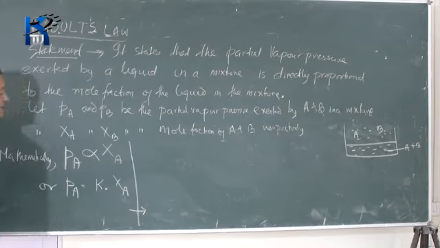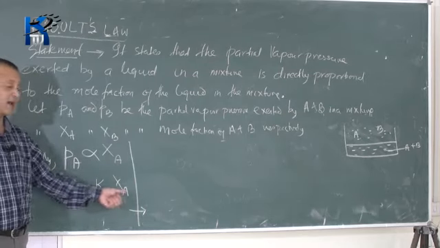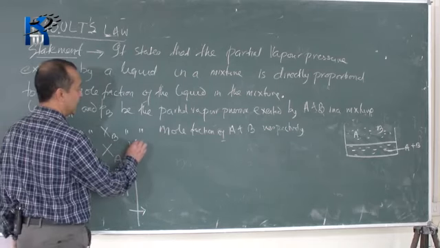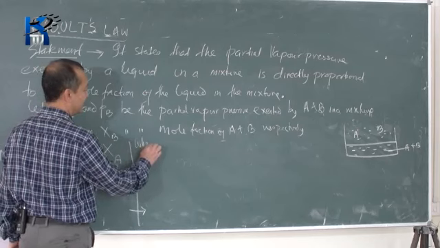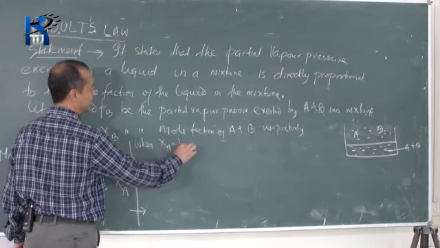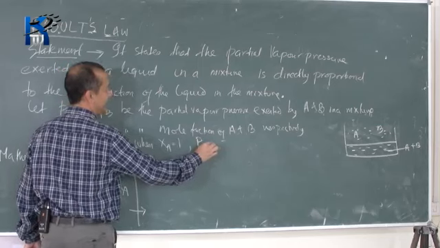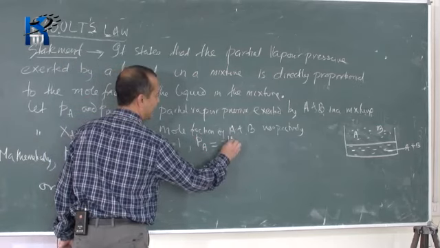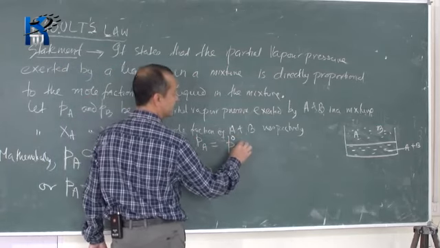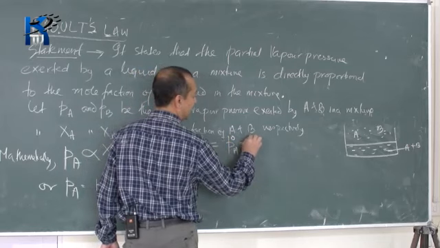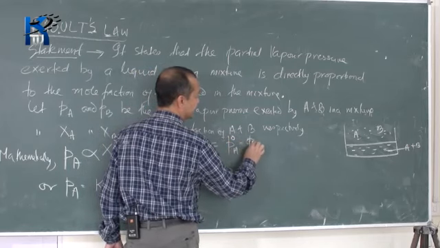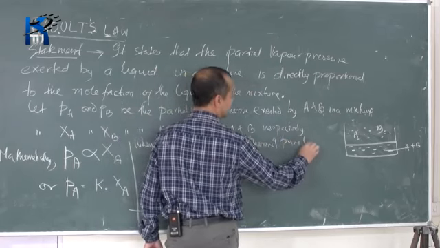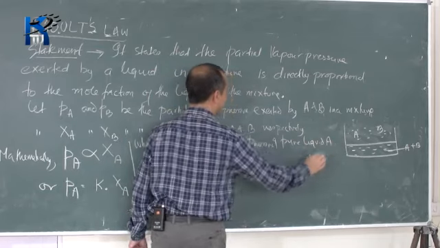Now we can solve what is K. What is K equal to? How do you solve? When XA is equal to 1, PA is equal to PA naught, which is the pressure of pure liquid A. Now try to understand this carefully.